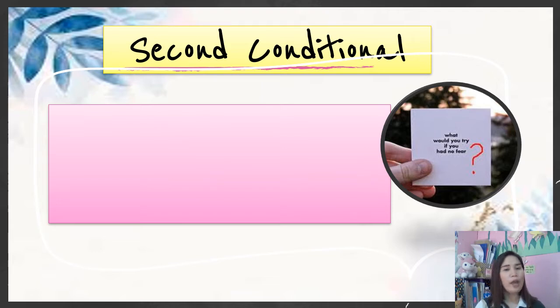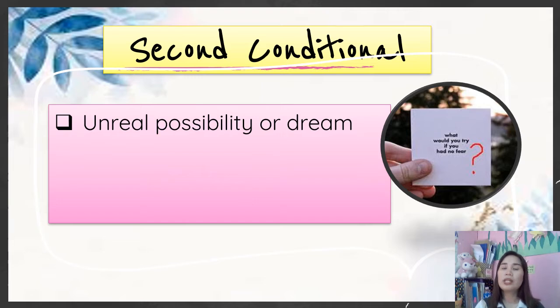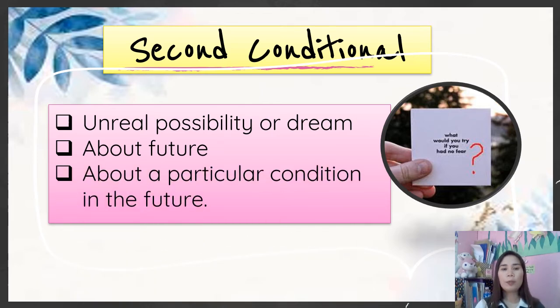So now we have the second conditional. First, it is an unreal possibility or just a dream. All right. Next, it also talks about or thinks about the future, about a particular condition in the future. So like the first conditional, the second conditional is also thinking about the future. But when do we use it?